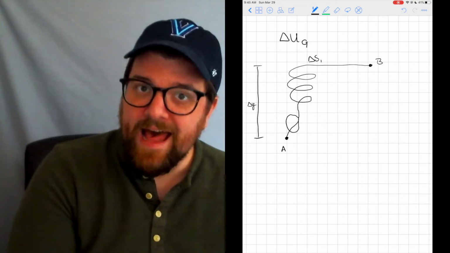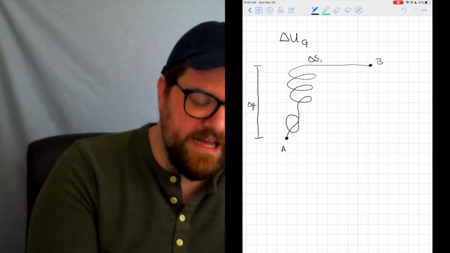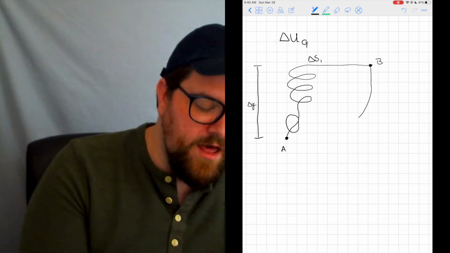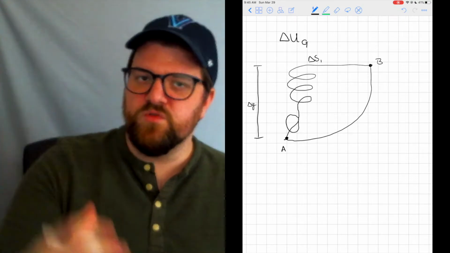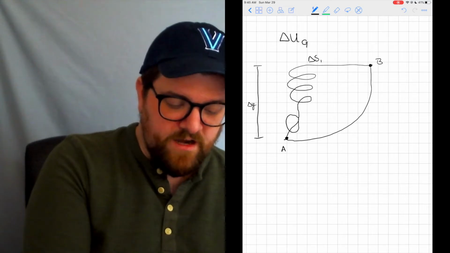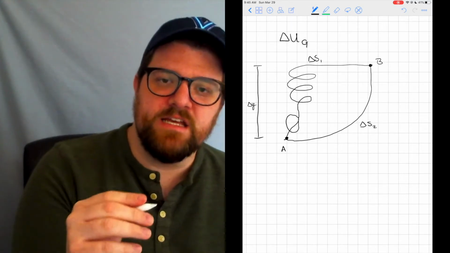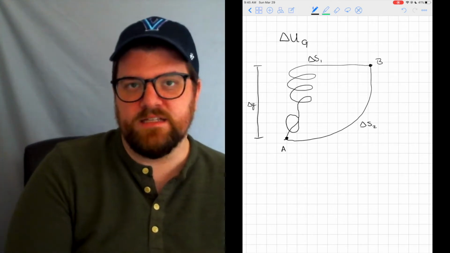It's a weird path, and it's kind of long, especially when I consider another path from B to A that's just a smooth slope. I think we can all assume that our second path, delta S2, is shorter than delta S1.